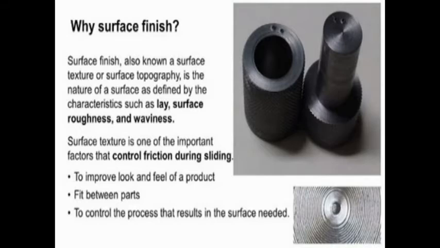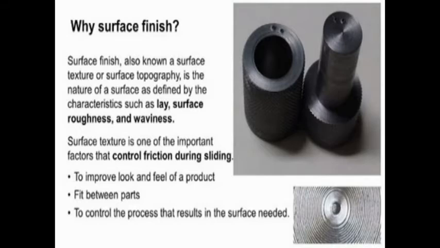You can clearly see the rough surface or concentric circle surface cut by the cutting action. This is the clear-cut introduction about the surface texture.